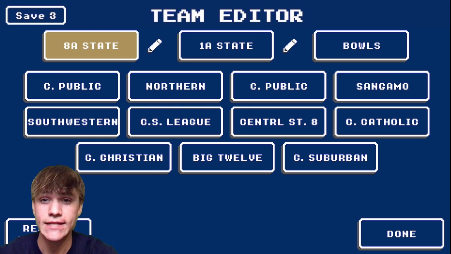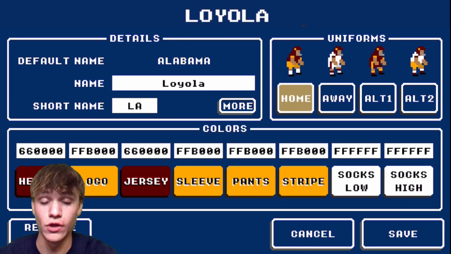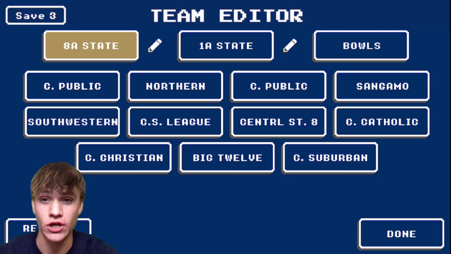I also made the accurate uniforms. Let's look in Chicago Catholic, Loyola, for example. If you look up Loyola Academy High School Football uniform, this is what will come up. I have created the accurate uniforms for all of the teams. Do not ask me how long this took, okay? Have my grades suffered? Absolutely. But is it worth it to play Retro Bowl High School? Absolutely.